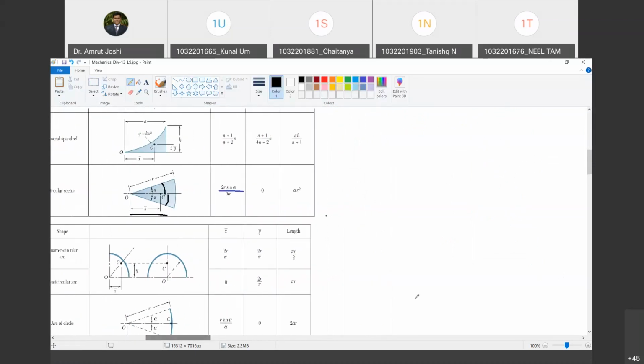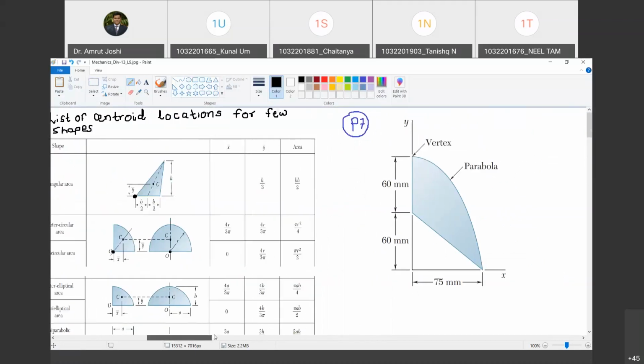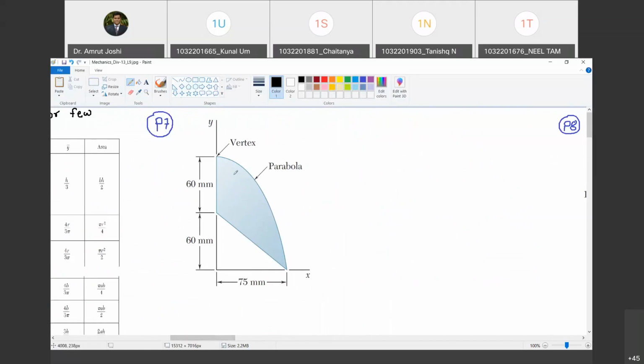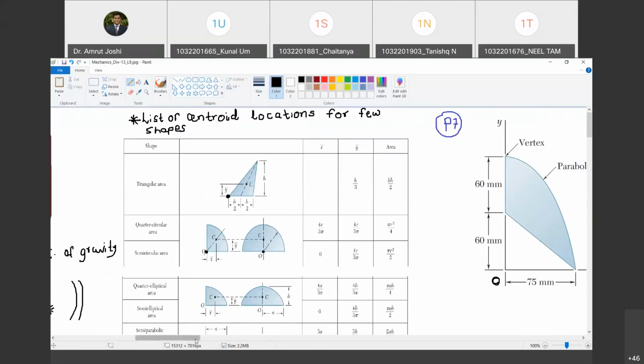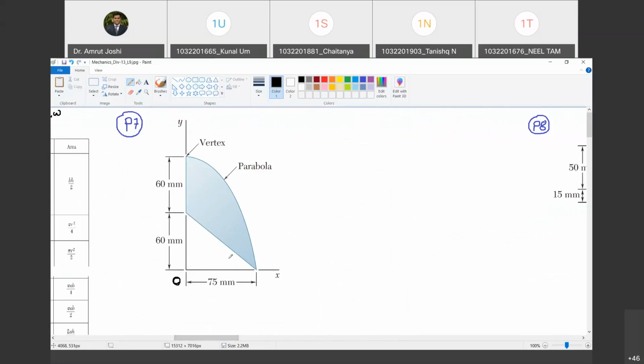Happy? Yes. Okay. So let us go to problem number 7, where we need to find out centroid of this shaded zone. Are you with me? Yes. And it is with reference to O that we have to find out this centroid. Happy? Yes. Okay. So how do we go about it? The first thing that we are going to do is we are going to split this figure into the areas whose centroids are already known. तो ये जो लिस्ट है, इस लिस्ट में जिसके centroids known है, उसमें ये फिगर को हम बांटेंगे. Are you with me? Yes, sir.